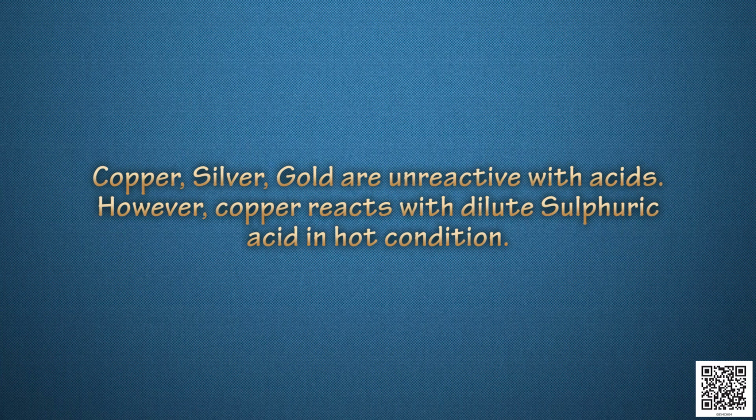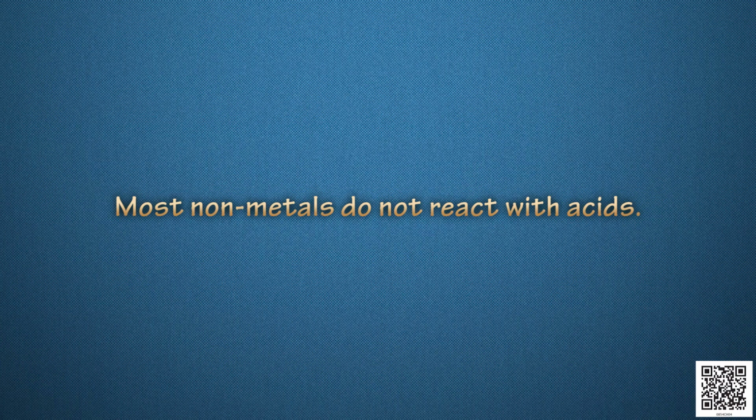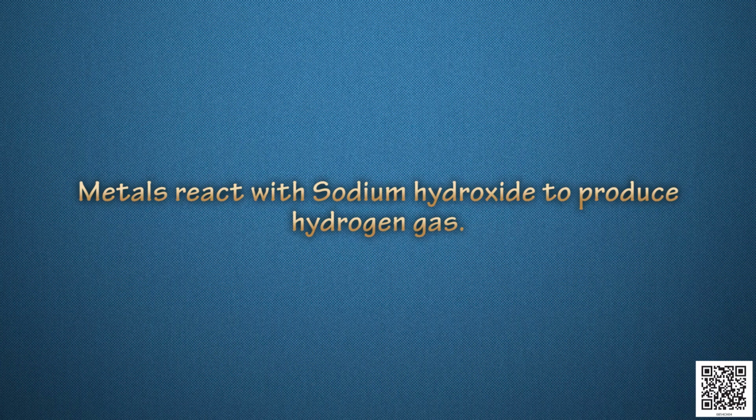Copper, silver, gold are unreactive with acids. However, copper reacts with dilute sulfuric acid in hot condition. Non-metals do not react with acids. Metals react with sodium hydroxide to produce hydrogen gas.